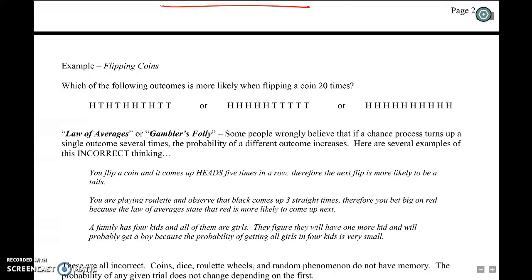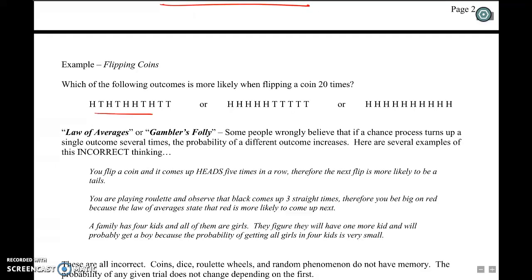We haven't really talked about how to calculate these probabilities or why, but basically any sequence of heads and tails is equally likely as any other sequence of heads and tails. So these are all the same. Each of these is equally likely.